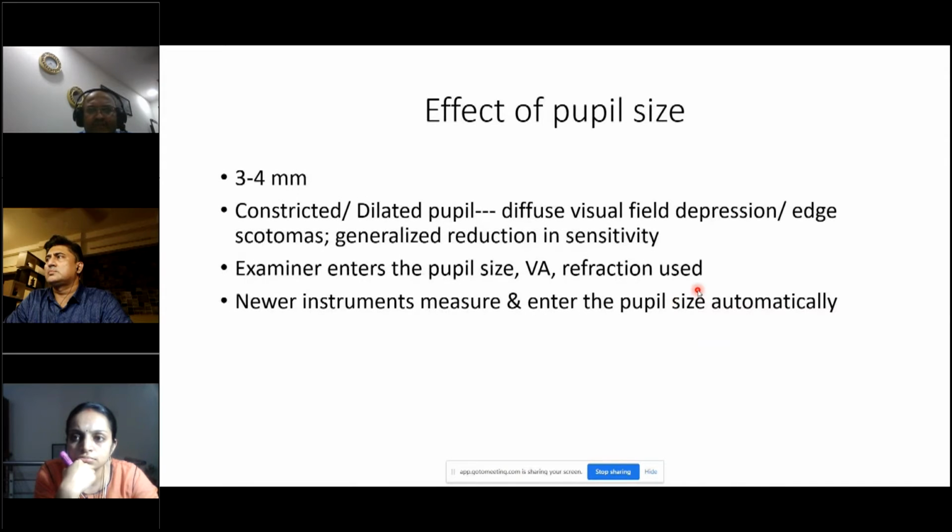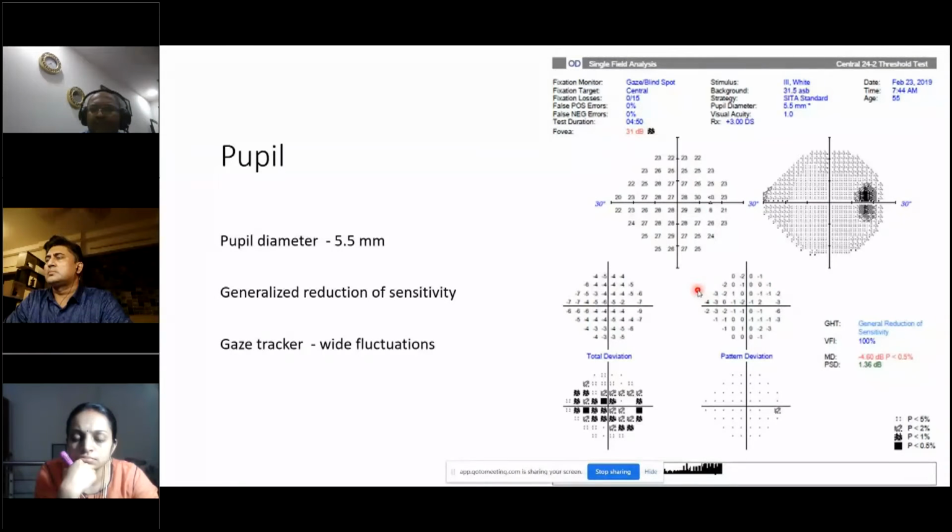Effect of the pupil size: pupil size appropriately should be 3 to 4 millimeters. If it is constricted or dilated, you will get a diffuse visual field depression, edge scotomas, and a generalized reduction of sensitivity will be given in the GHT. The examiner enters the pupil size, visual acuity, refraction and so on, and newer instruments measure and enter the pupil size automatically. In this particular example, the pupil diameter is 5.5 millimeters, so you have a generalized reduction of sensitivity. And if you look at the gaze tracker, it has wide fluctuations.